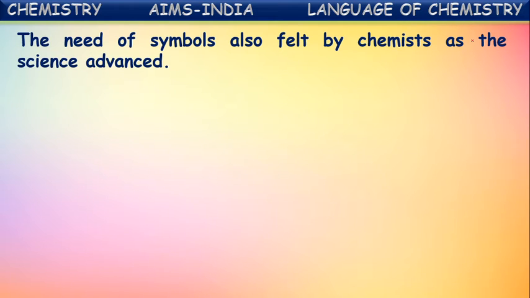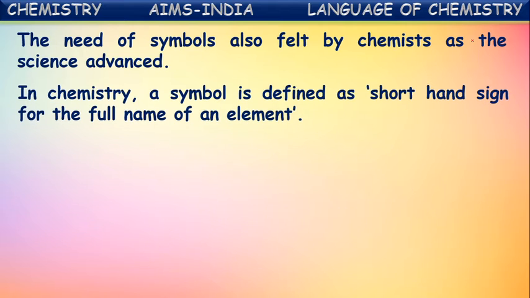The need for symbols was also felt by chemists as science advanced. Instead of writing complete names for chemical substances, they started using symbols. In chemistry, a symbol is defined as the shorthand notation of the full name of an element. Simply put, it is the simple representation of an element's name.